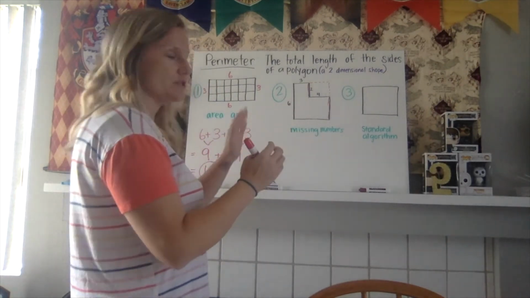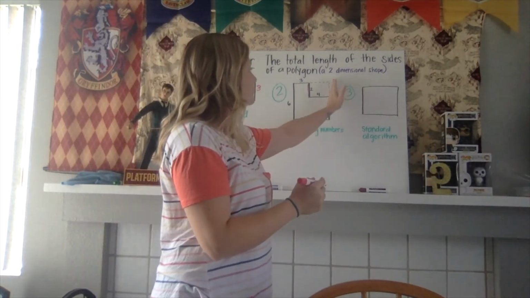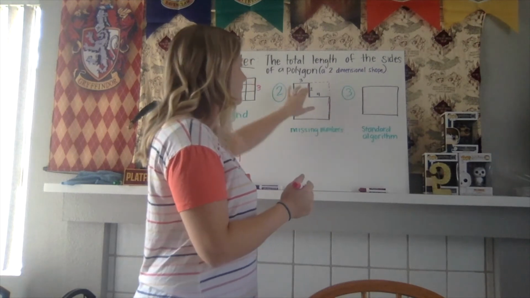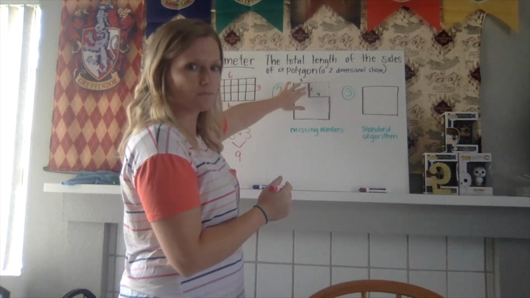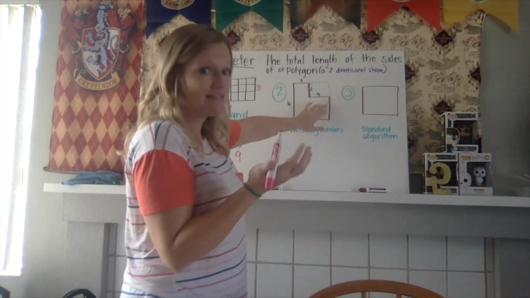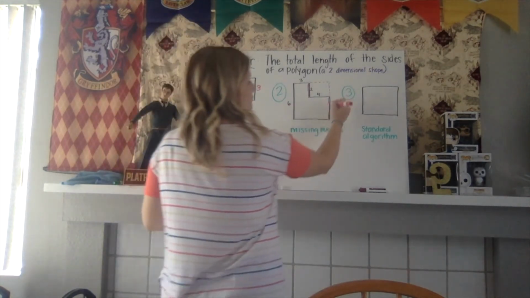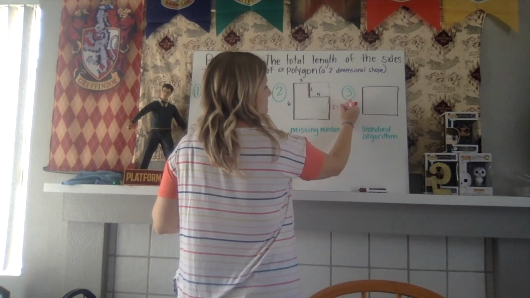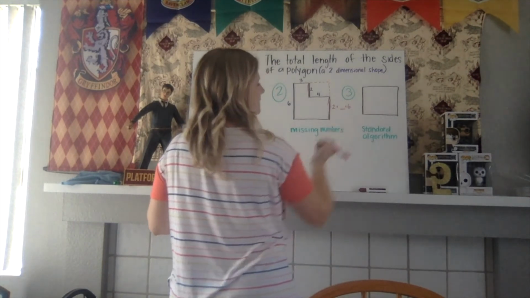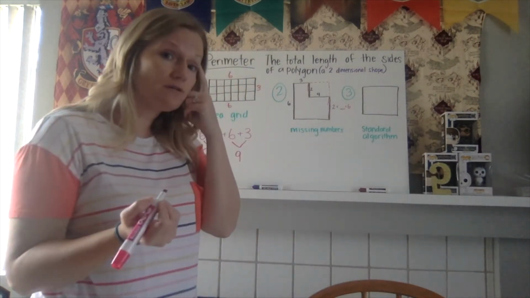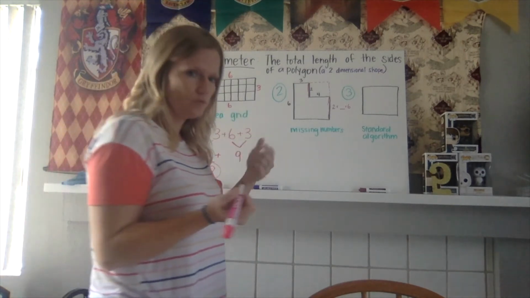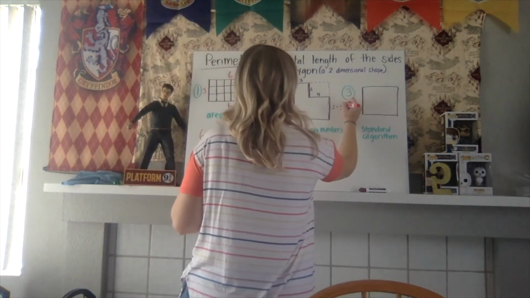So we're just talking about the whole vertical side, okay? So this section of 2 plus this missing section, we don't know what it is, equals 6. If we write that, 2 plus something equals 6. If we use our mathematical skills, we know that 2 plus 4 equals 6, okay?